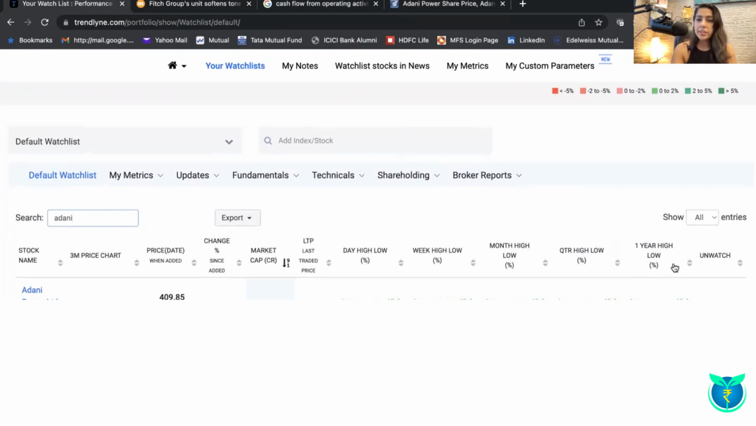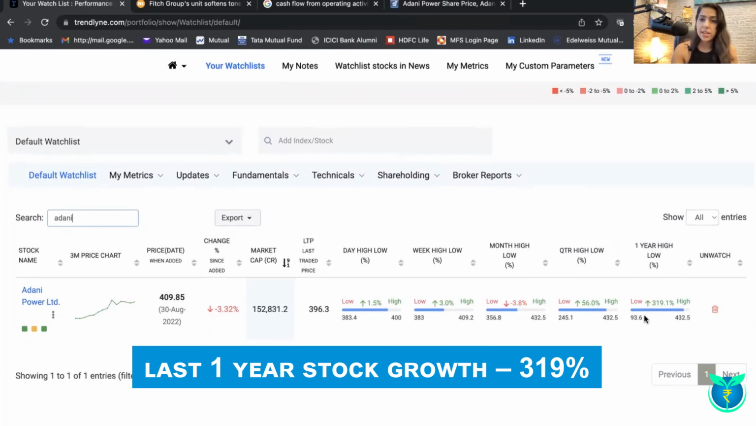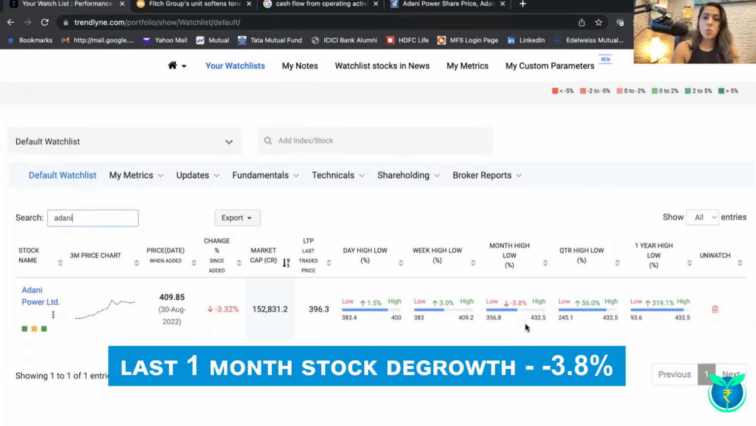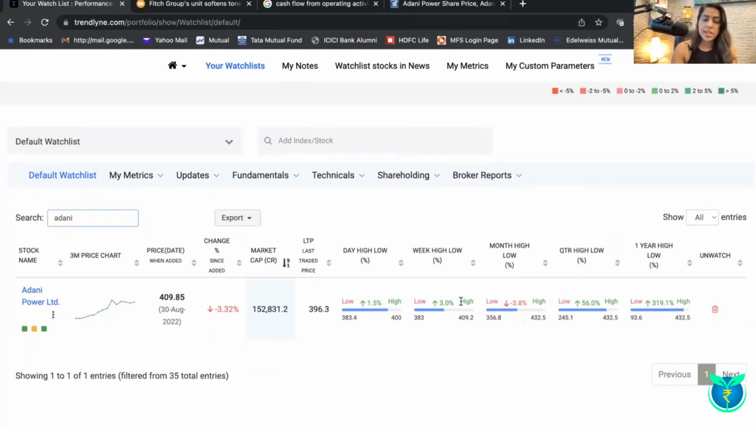If you see the 1 year stock growth, this has been 319%. In the past 1 quarter, it has given a 56% growth. In the past month, it has gone down by 3.8%. In the past 1 week, it has gone up by 3%. So still, the momentum is very much in the stock.